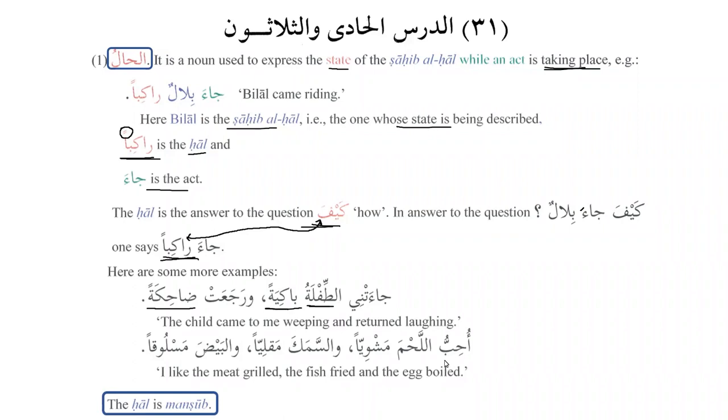Similarly, you say uhibbul lahma mashwiyan, I like the meat grilled, was samaka maqliyan, and the fish fried, wal bayda masluqan, and the egg boiled. So uhibbu, I like, and al-lahma is sahibul hal, and we will see that sahibul hal can be the fa'il, and it can also be the maf'ul. So lahm is something that is being eaten, and how is it eaten? Mashwiyan, when it is grilled. When we talk about the fish, how do you eat it? I eat it fried. Wal bayda, and the egg, how do you eat it? Masluqan, when it is boiled. The hal is mansub, as we can see over here.